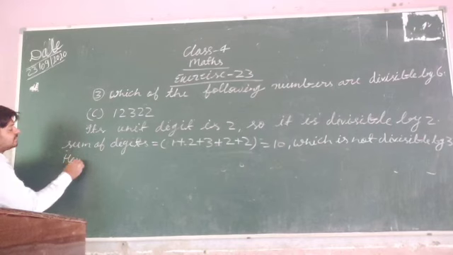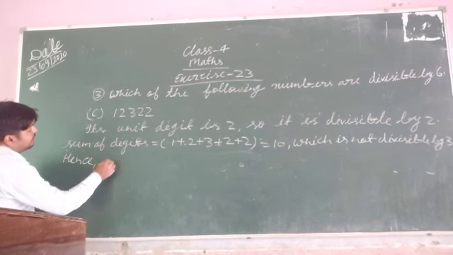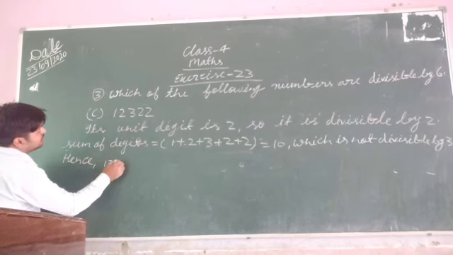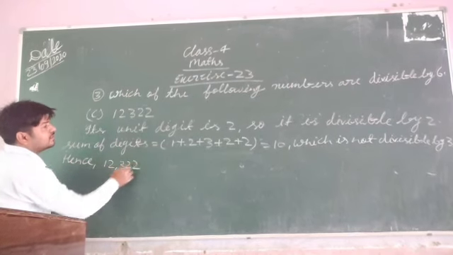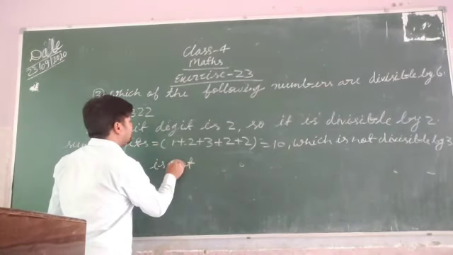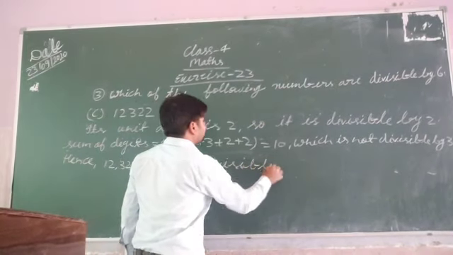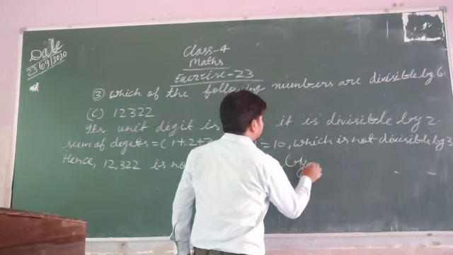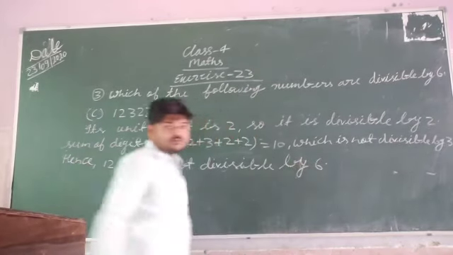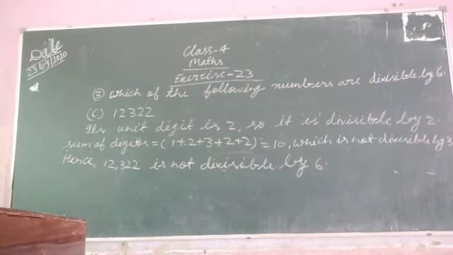Hence 12,322 is not divisible by 6. Okay, so like this you have to solve question number 3. Now I am going to tell you question number 4.